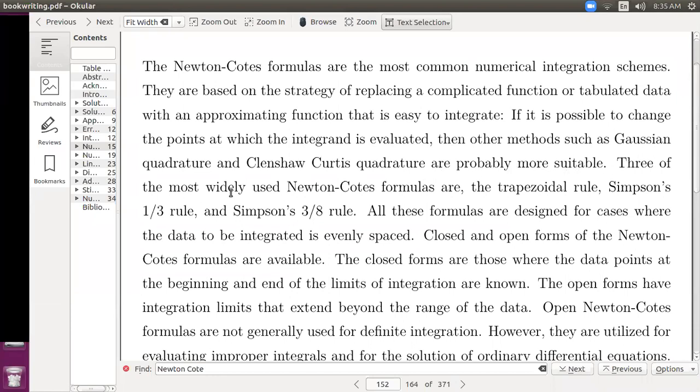Three of the most widely used Newton-Cotes formulas are the trapezoidal rule, Simpson one-third rule, and Simpson 3 by 8 rule. Among the Newton-Cotes formulae, these three formulas are widely used.